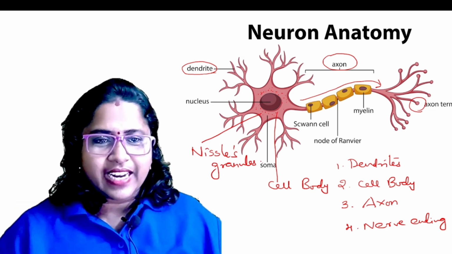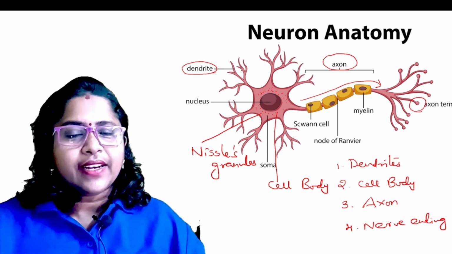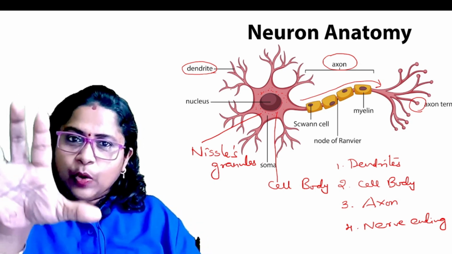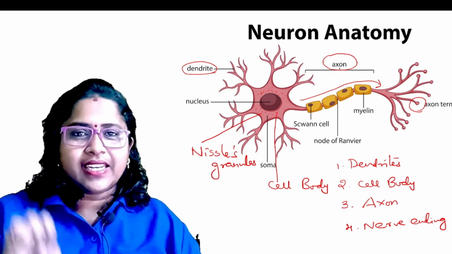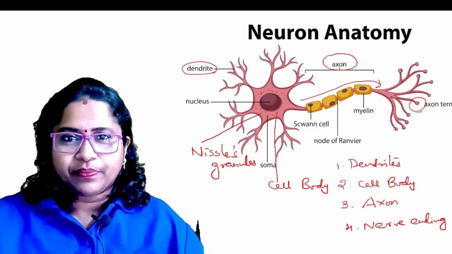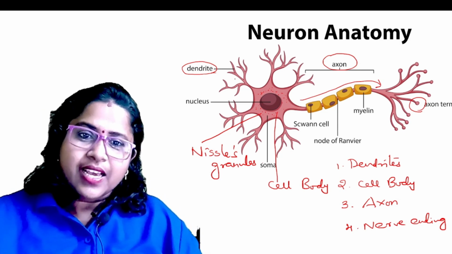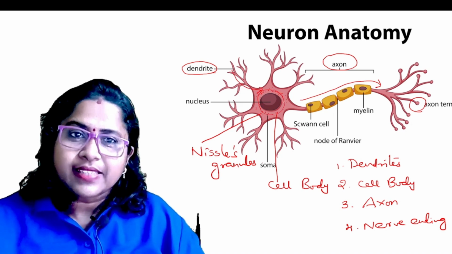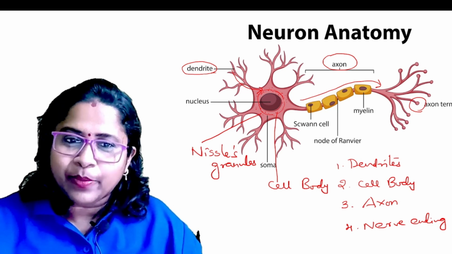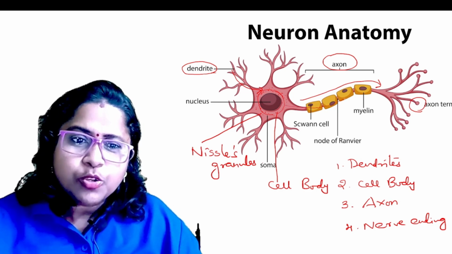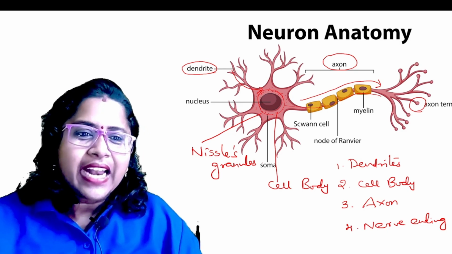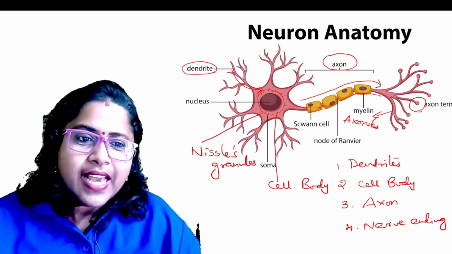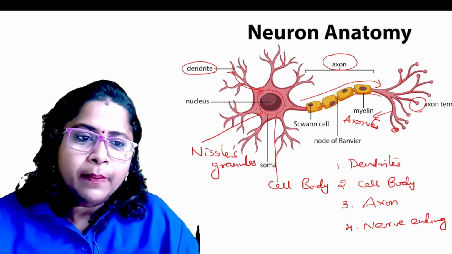These are Nissl's granules. These dendrites are branched structures, and they only receive the signals from the sense organs. Then the dendrites are followed by the cytoplasm, which is known as the cell body, and one of the longest branches is called an axon, also called axonites. Then the axonites lead to a bulb-like structure.